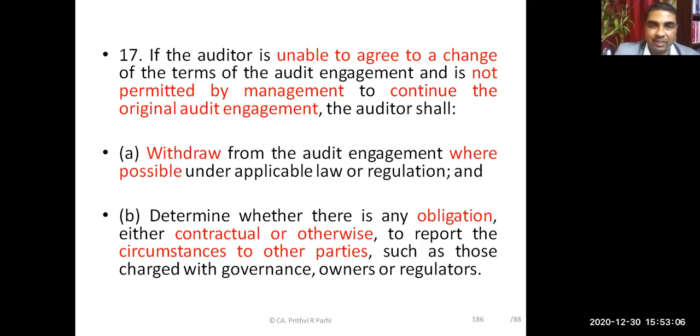Yes. Did you understand the concept of audit engagement? Yes.